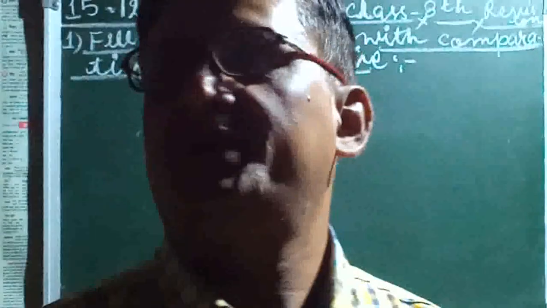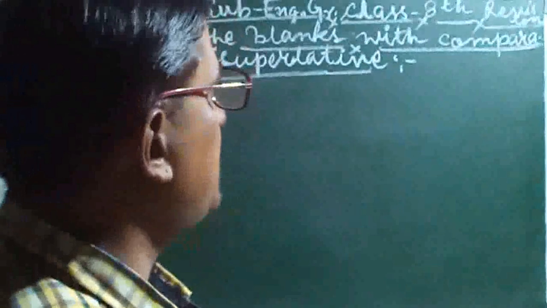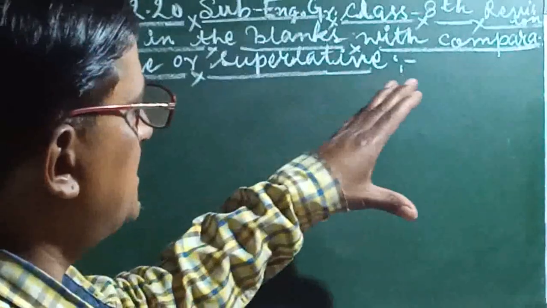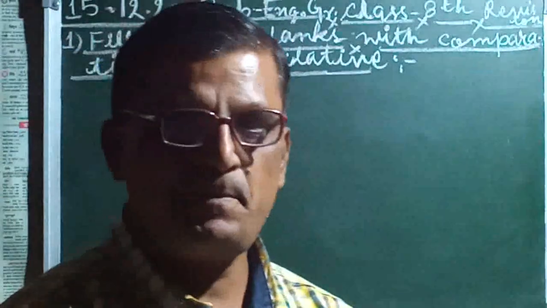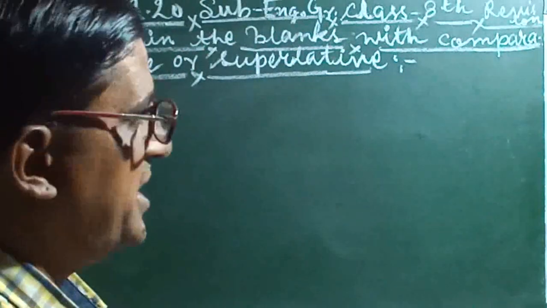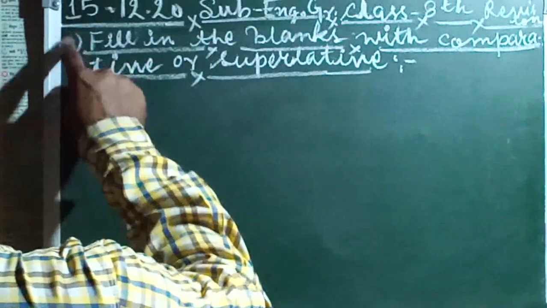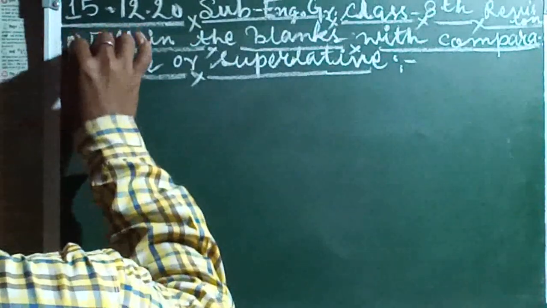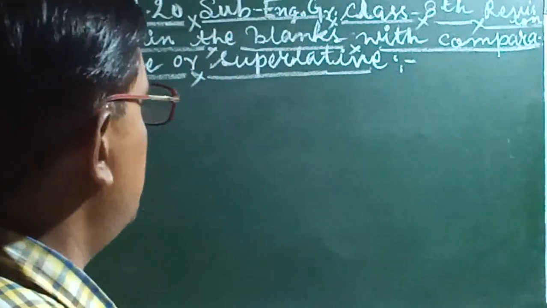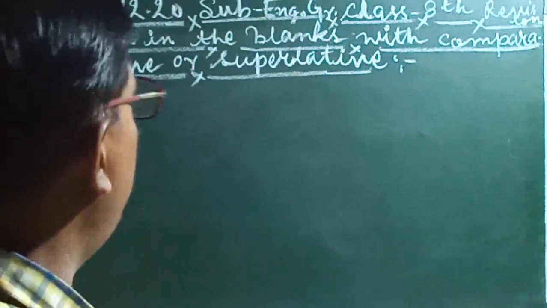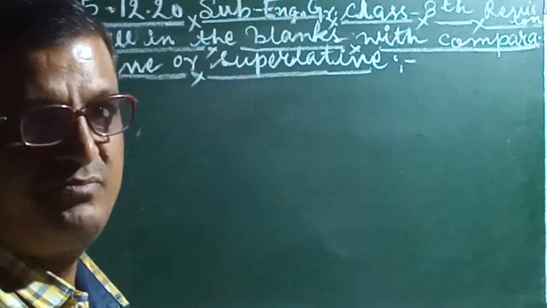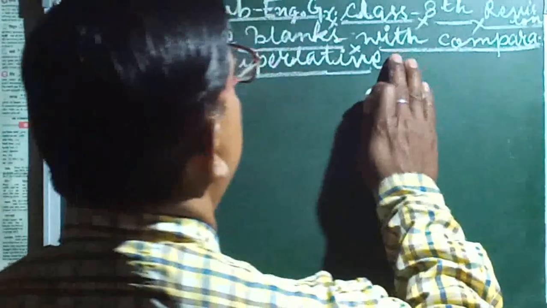And I'm going to take exercises of revision. Lesson number 11. After 11, this is given here. And in this, you have to complete exercise number A1. I have written here, but you can mention here A, B, C. There are 3 exercises. I'm going to take these. Number 1, fill in the blanks with the comparative or superlative form of the verbs.